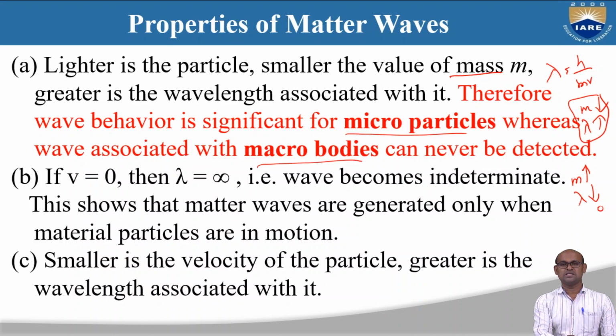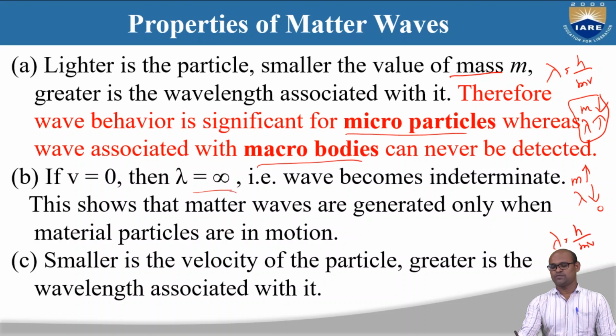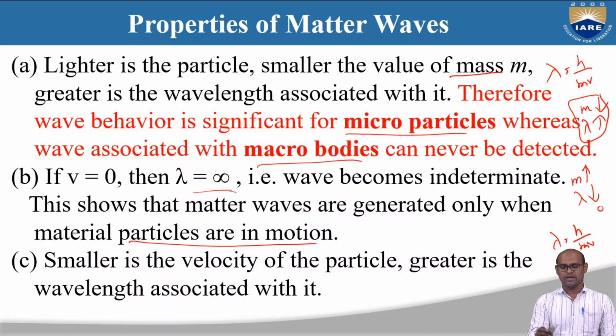Suppose the velocity is 0, then lambda is infinite, because lambda is equal to h by mv. If you take velocity 0, the wavelength becomes indeterminate. This shows that matter waves are generated only when the particles are in motion. If the particle is at rest, then v is 0, lambda is infinite, and you cannot detect this.